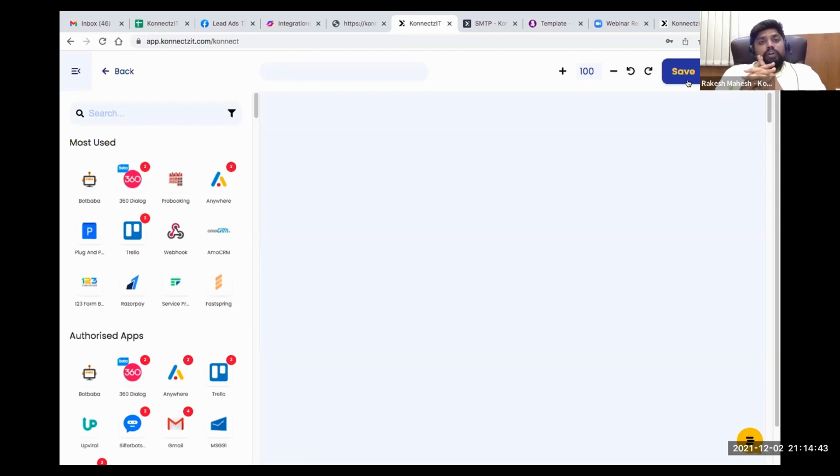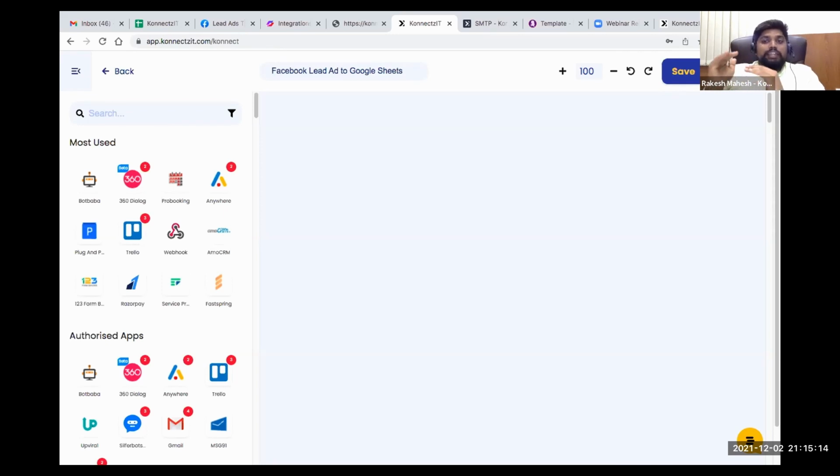I'll show you one use case of authorized apps, how to build a simple workflow. Let me take an example of Facebook Lead Ads to Google Sheet. I'm going to do this particular use case where whenever there is a new lead inside Facebook, I take that lead and place it inside my Google Sheet.